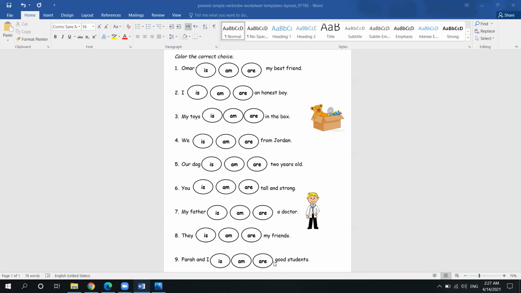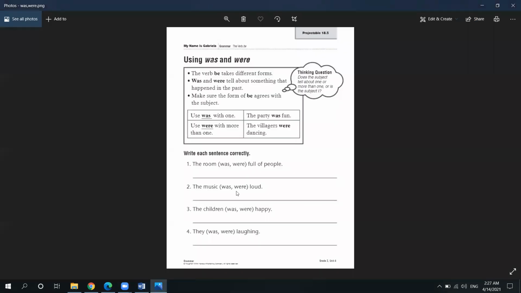Now let us move to was and were. Using was and were, the verb be takes different forms. We have to know that, and make sure the form of be agrees with the subject. So we use was with one, and we use were with more than one.